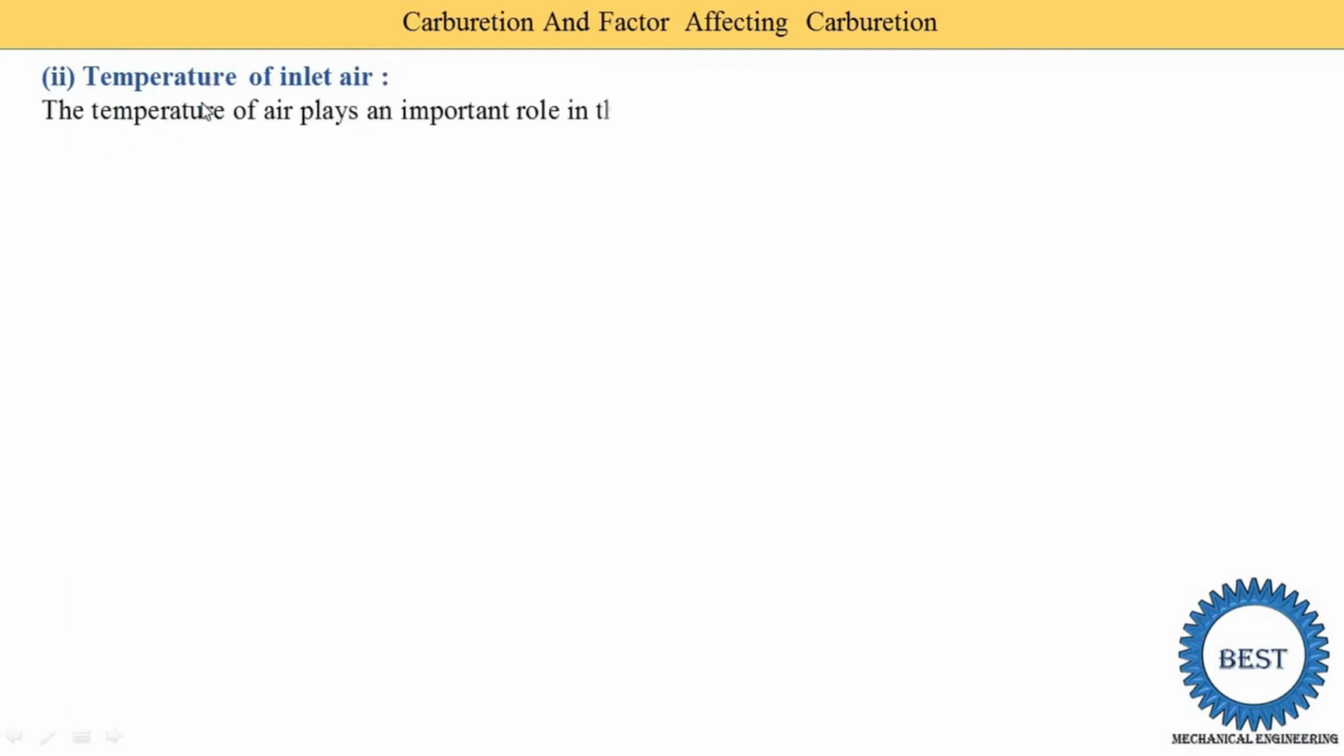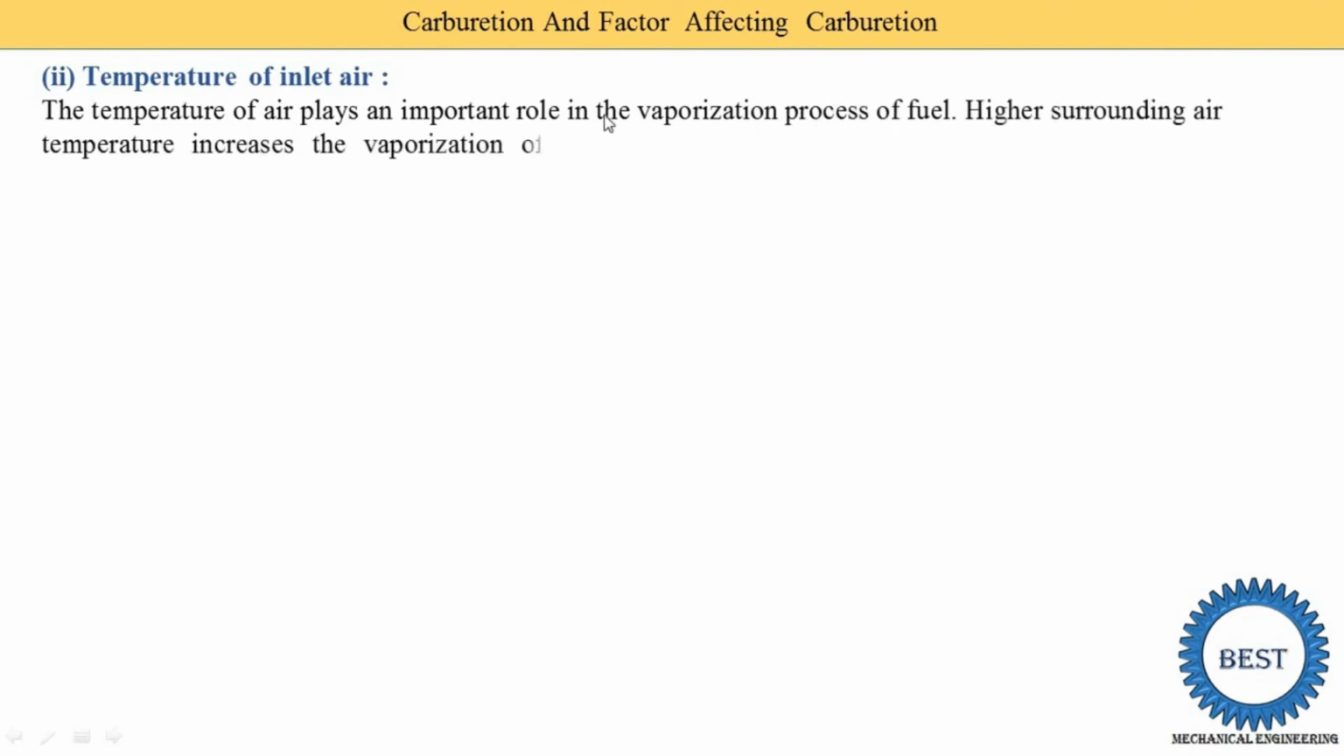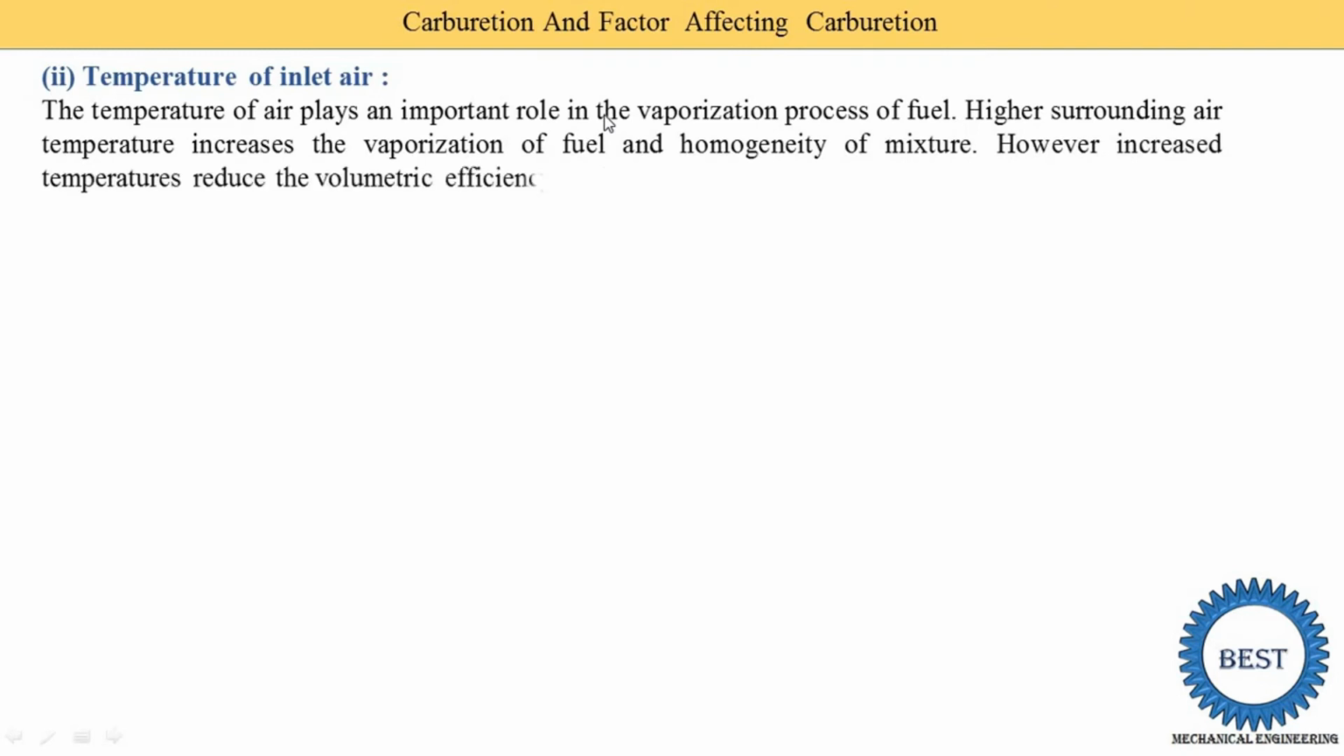So the temperature of the air plays an important role in the vaporization process of the fuel. During winter, the temperature of the air is reduced, and what happens? The vaporization process of the fuel is not completely done. Higher surrounding air temperature, that is in the summer season, increases the vaporization of fuel. So in summer the vaporization of fuel is done properly, and then a homogeneous mixture of air and petrol is created.